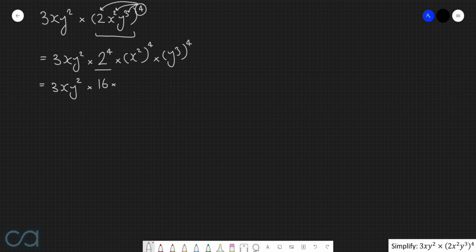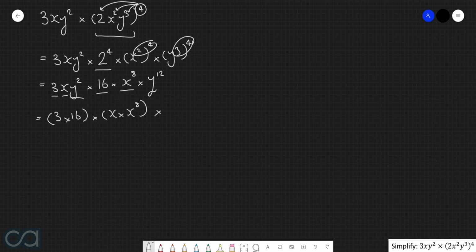X squared all to the power of 4, we're just going to times the two powers together to give us x to the power of 8. And then for the y, again, we're just going to times the two powers together to give us y to the power of 12. Now let's separate everything out into their groups. So for the regular coefficients, we have 3 and 16. For the x's, we've got x and x to the power of 8. And then for the y's, we've got y to the power of 2 and y to the power of 12.